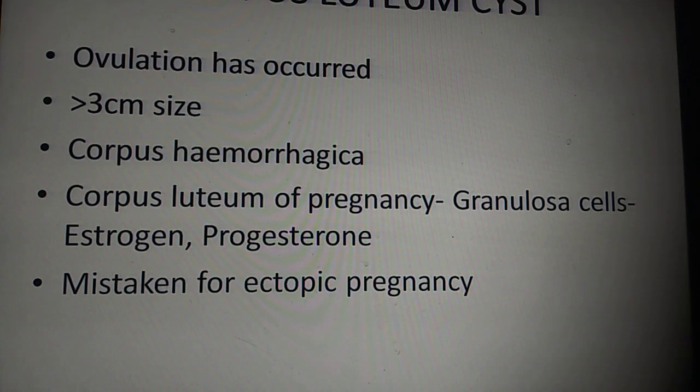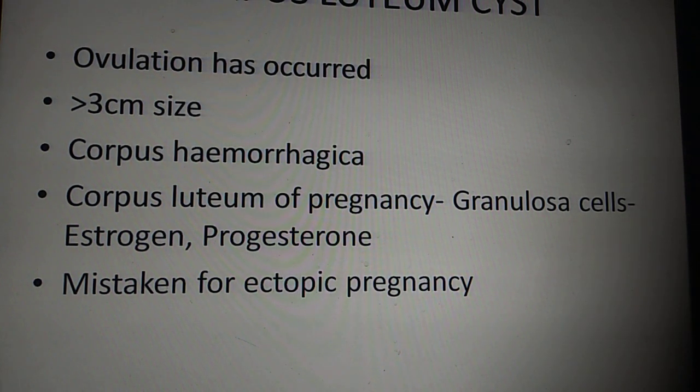Corpus luteum cyst occurs when the ovulation has already occurred. Generally, it will be more than 3 cm in size, to differentiate from a normal corpus luteum, to call it a corpus luteum cyst as such. Okay, it can be corpus hemorrhagica. There is a hemorrhage into the corpus luteum cyst. And corpus luteum of pregnancy is another entity where you have estrogen and progesterone production.